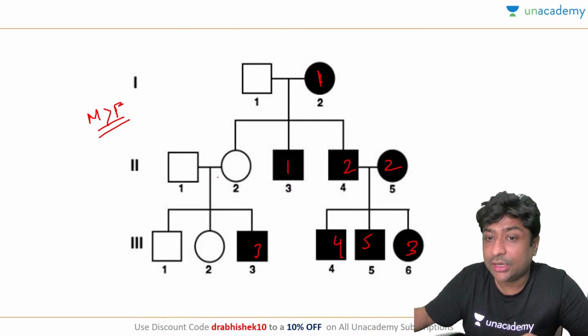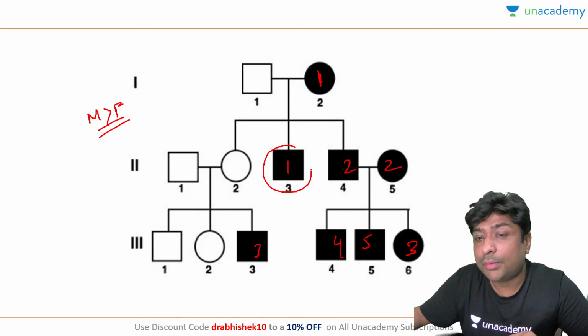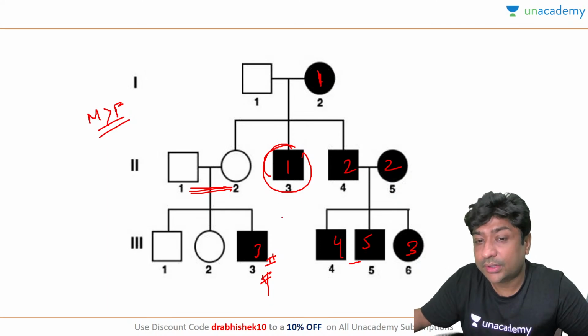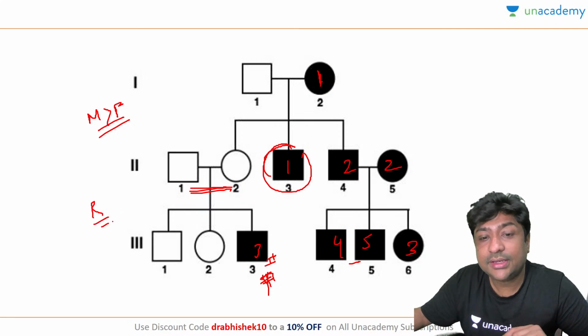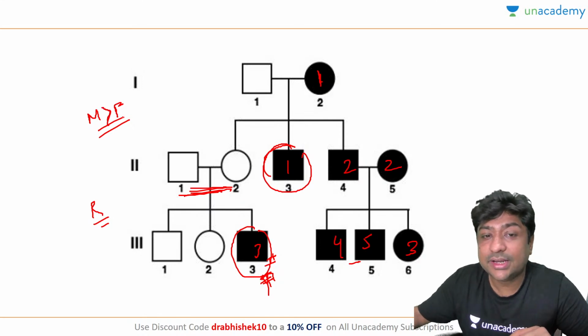X-linked recessive, right? So in X-linked recessive, what is the pattern? Horse night pattern, from uncle to nephew. And this definitely is a recessive disease. If you see, both the parents are not affected and suddenly one of the children is affected. So this definitely is a recessive trait. The best thing is, if both the parents are normal and suddenly there is an affected child, it is a recessive trait. And you can see it, because males are greater than females.